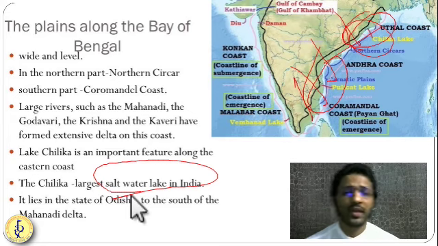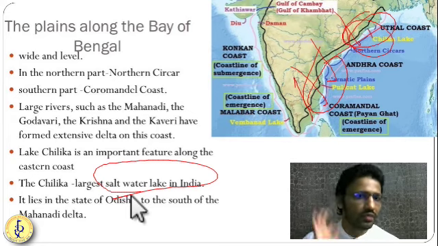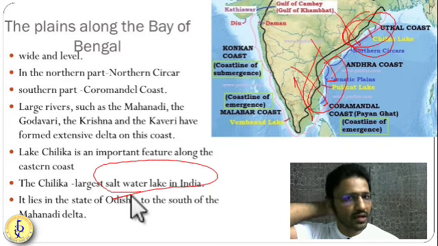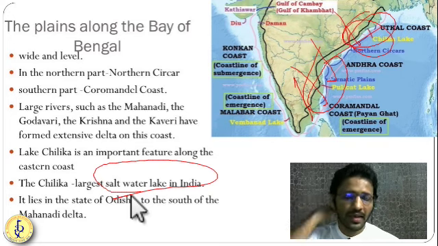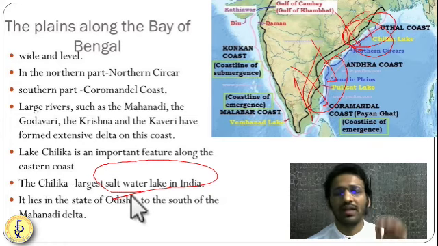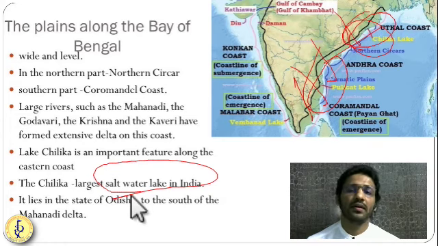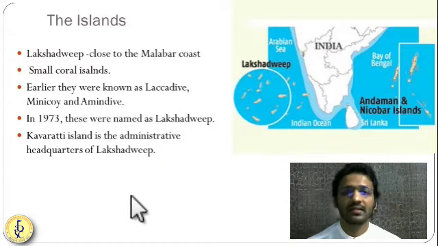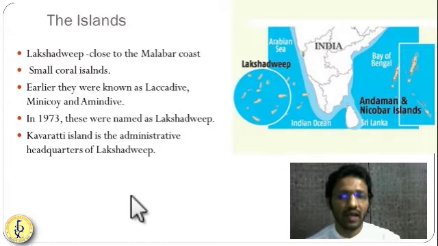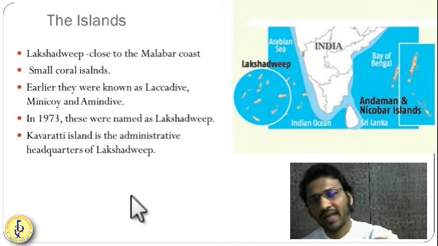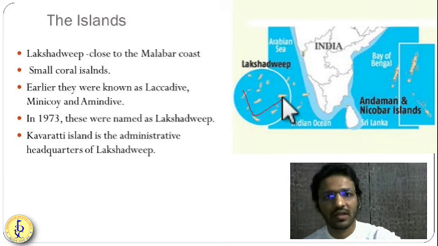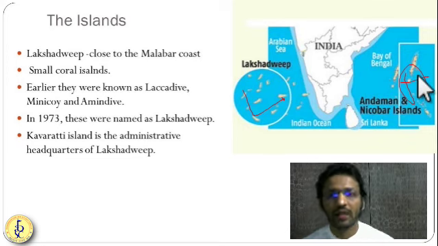So there are so many characters we are going to see. Slowly we will move forward to these characters. Okay. So these are the coastal plains of India. Now the last feature of the Indian physiography is the islands. So on the eastern and western side of India, we have islands. On the western side we have the Lakshadweep Islands, and on the eastern side we have the Andaman Nicobar Islands.